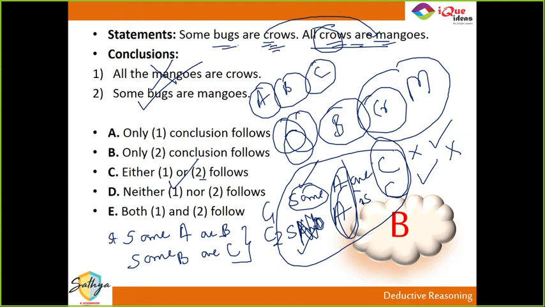Guys, did you get this one? It's like if I give you a statement, I have only one child. So there are two conclusions which I'm giving. First conclusion, I have a daughter. Second conclusion, I have a son. Now you do not know the gender of the child. So which of the conclusions is true? It is either or. If you say I have a daughter, now that is possible.